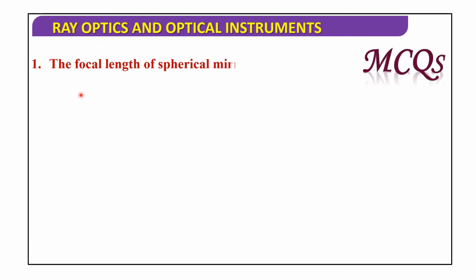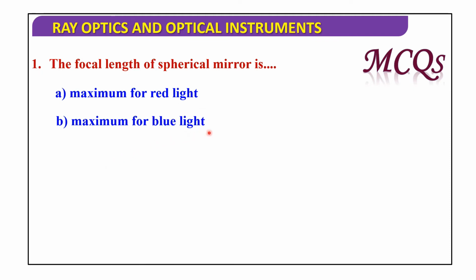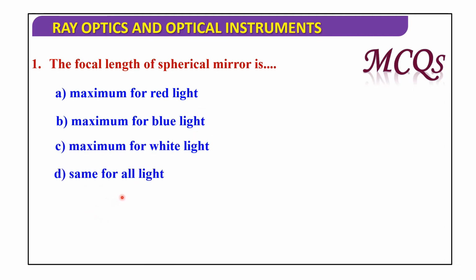First one: the focal length of a spherical mirror is maximum for red light, maximum for blue light, maximum for white light, or same for all light. The focal length of a spherical mirror is the same for all light. So the focal length remains the same for red, blue and white colors.